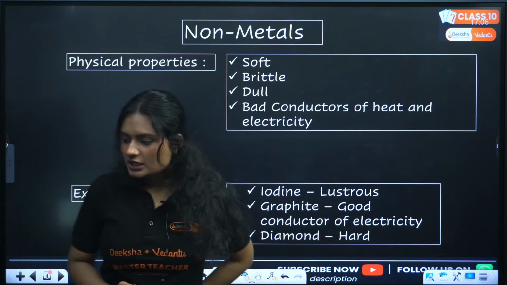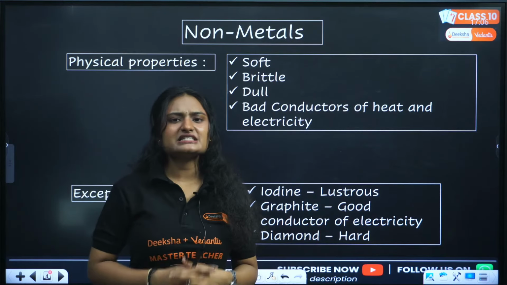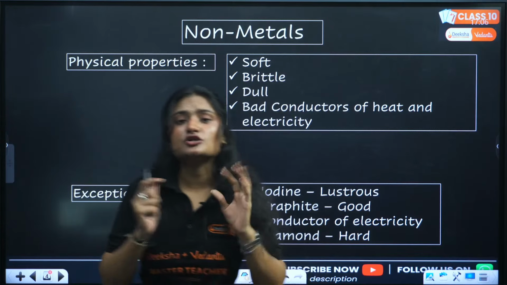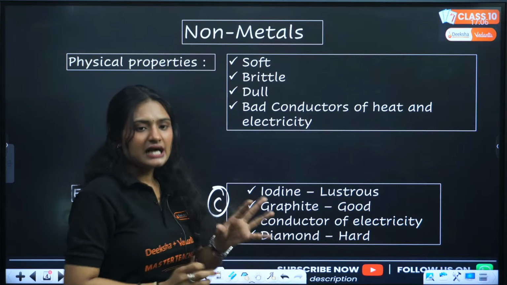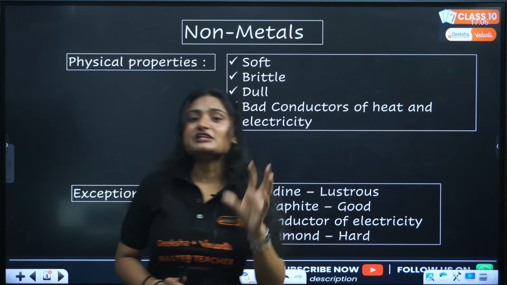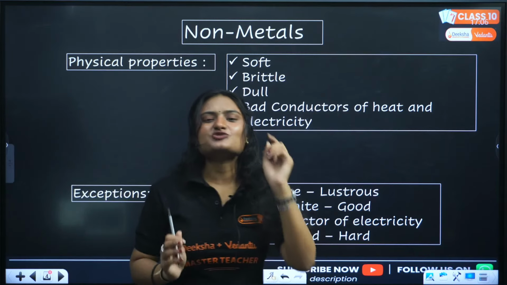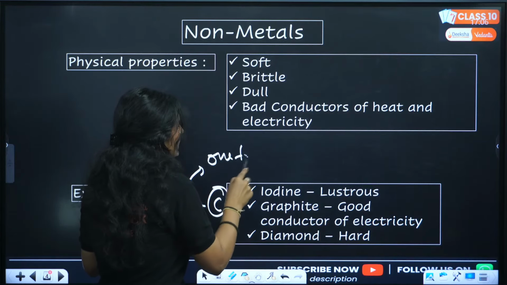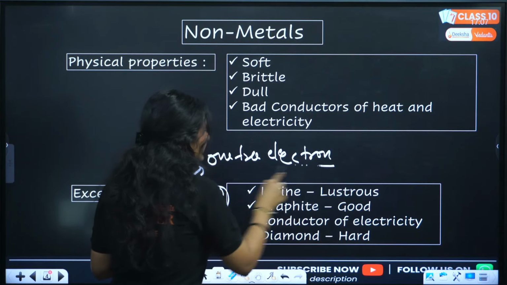Okay. Now, there are some exceptions to non-metals also. What are those exceptions? Iodine, right? Non-metals are really dull, but iodine is a non-metal, yet it is highly lustrous. Then we have graphite, which is made up of carbon. Carbon is a non-metal, and even though it is a non-metal, it is a very good conductor of electricity. Why is that? Because it has one free mobile electron. Graphite has one free electron, and due to this one free electron, it is able to conduct electricity.